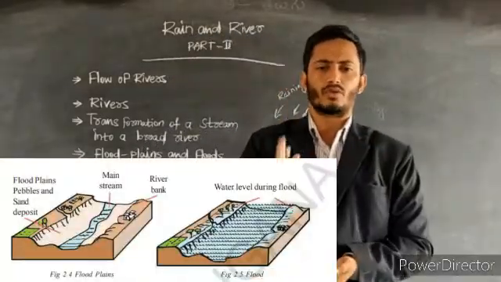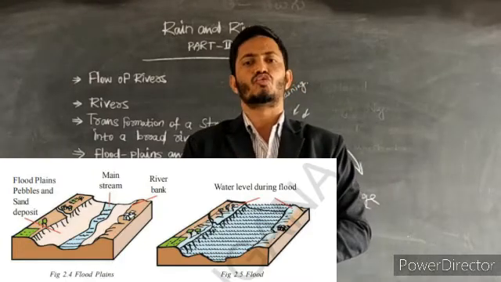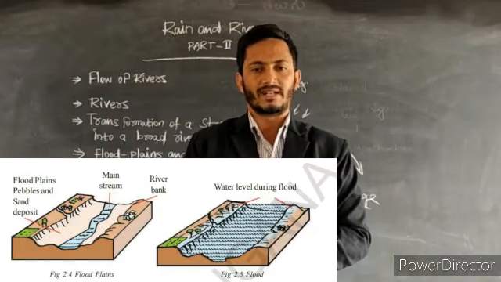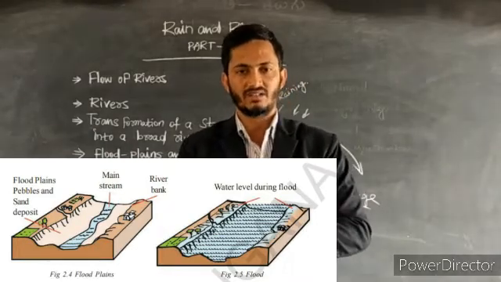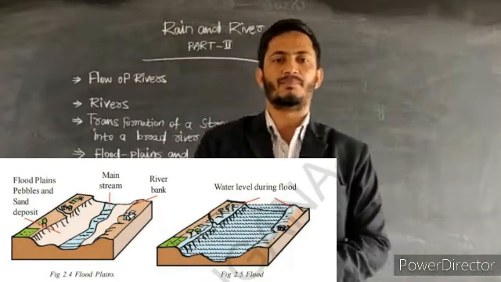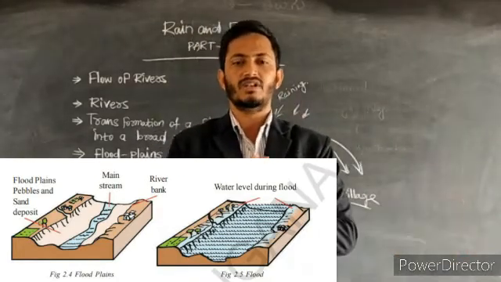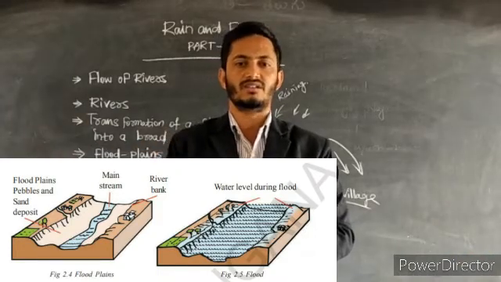You can notice in the map, 2.4 flood plains and 2.5 floods: water level during the floods, mainstream, river bank, floodplains, and pebbles and sand deposition. So how can that happen? The maps are given because of the flow of rainwater.